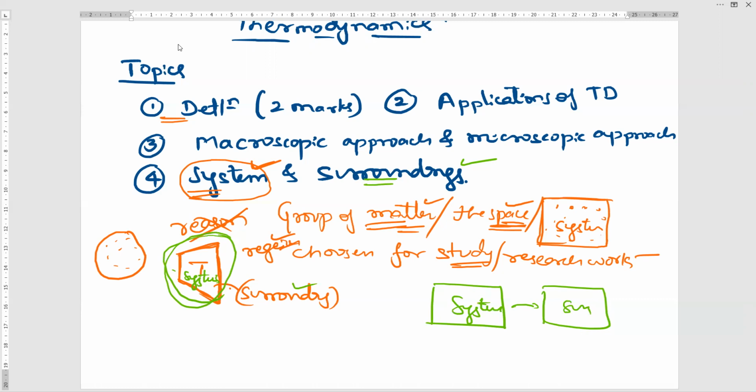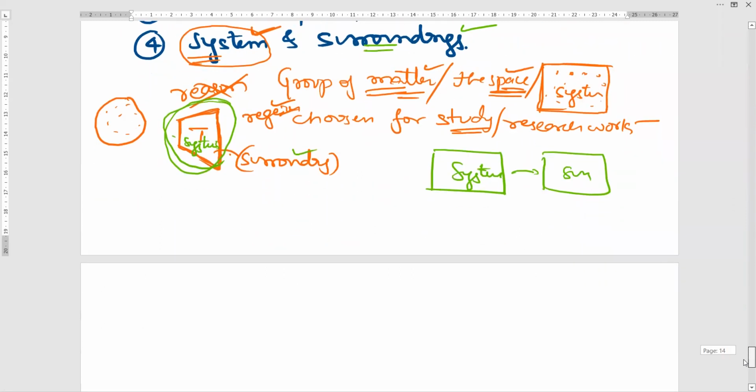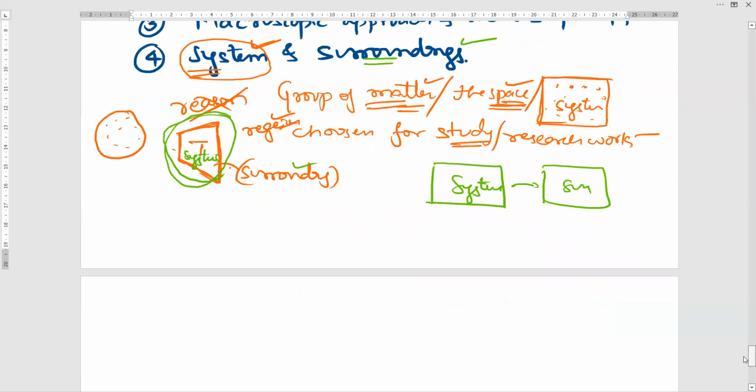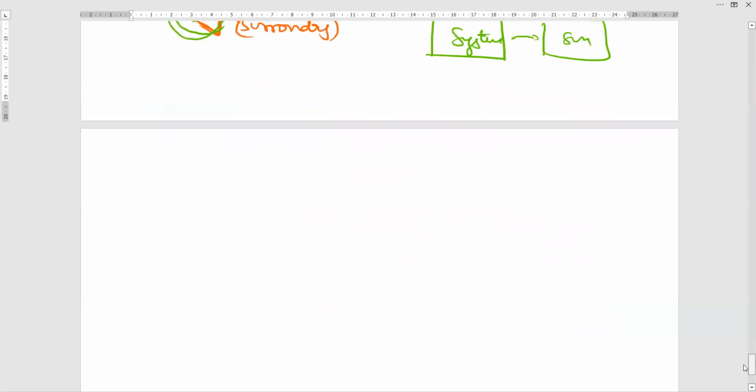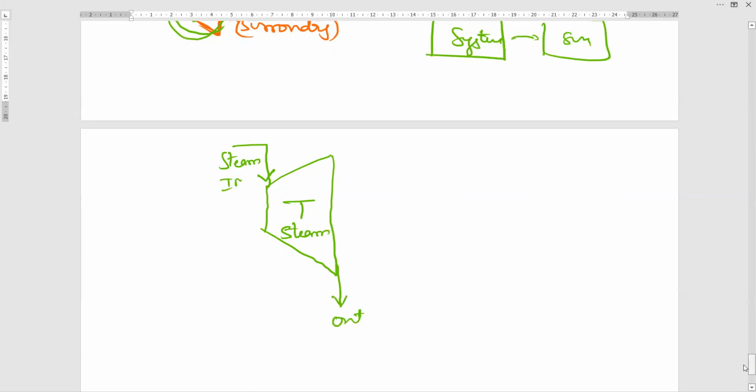My dear students, I will draw one diagram now. I will tell you the system, and you mention which one is surrounding. Again, I will consider the turbine. This is a symbol used for representing the turbine. Here we are supplying steam. Just an example: this is a steam turbine, steam in, and steam will go out.